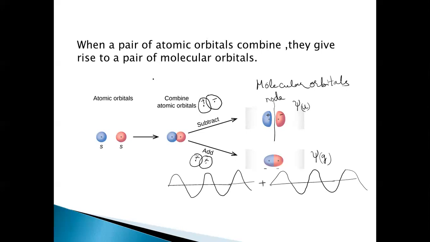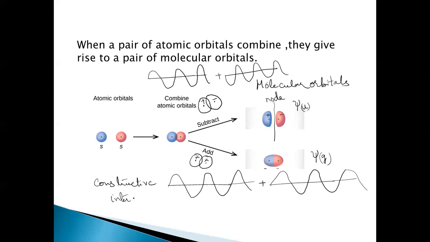So this is destructive interference. Subtracting means two atomic orbitals are of different sign here. So this is how destructive interference is taking place. This is constructive interference. This is destructive interference.